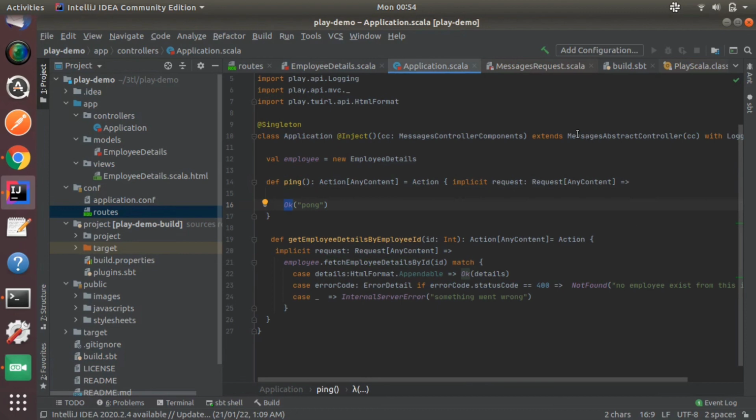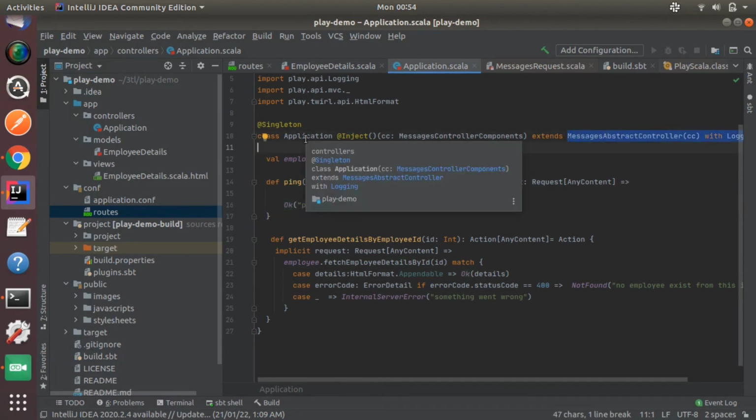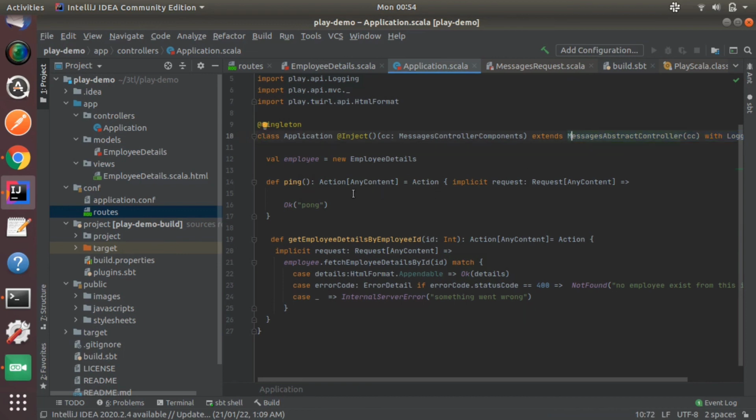This is the message abstract controller class which we are extending in the application. Basically this class consists of all the actions and these types of responses or results. That's why we are extending this message abstract controller class.